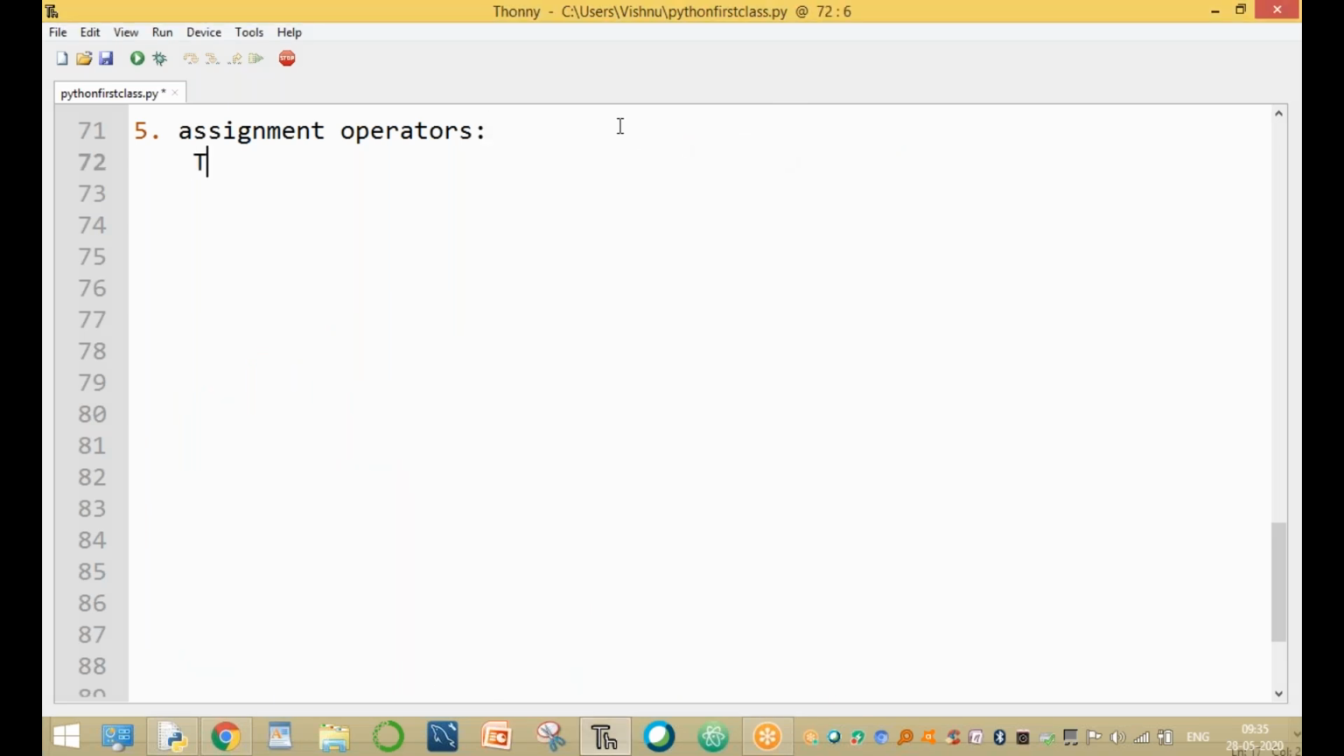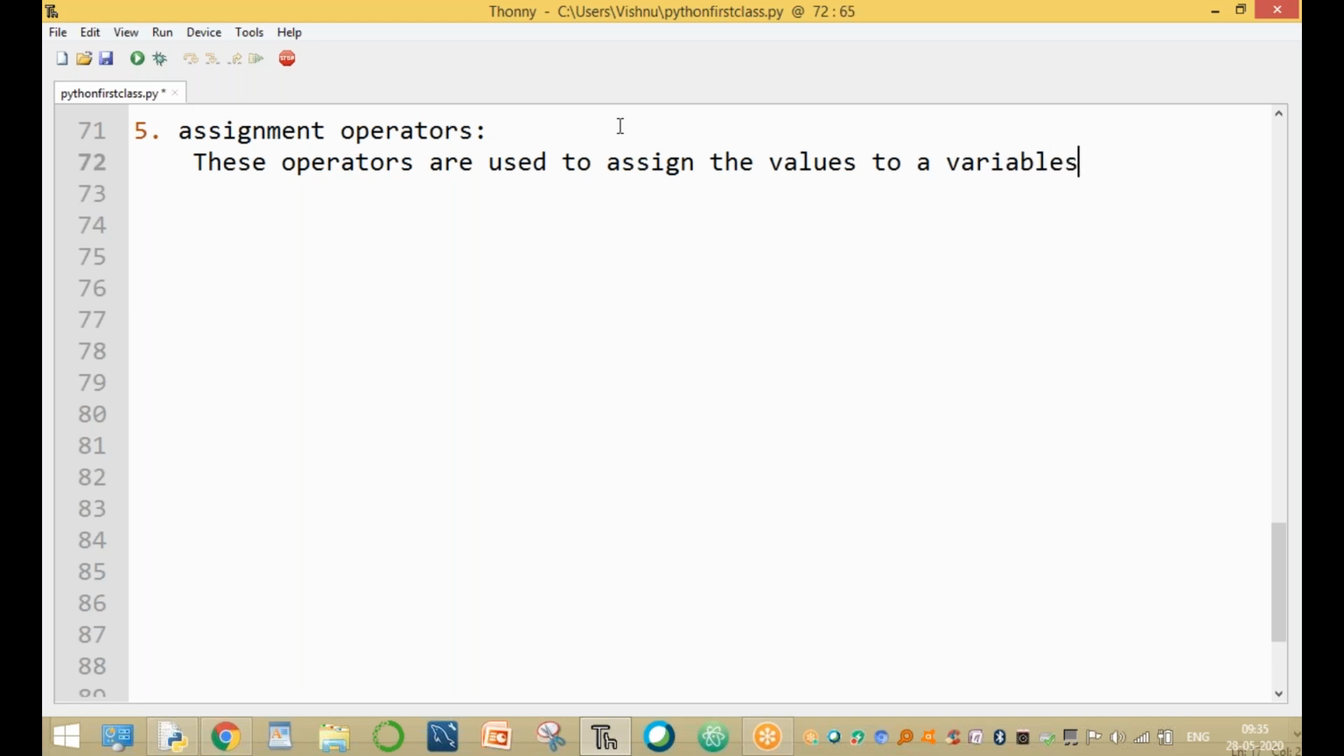These operators are used to assign the values to a variable. There are different types of assignment operators available. For each operator, I will explain what it means, with one example each, one by one. No problem.